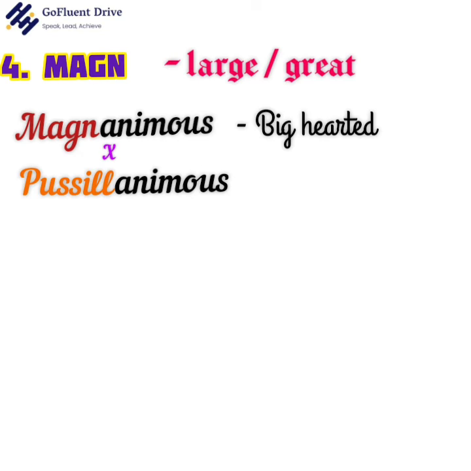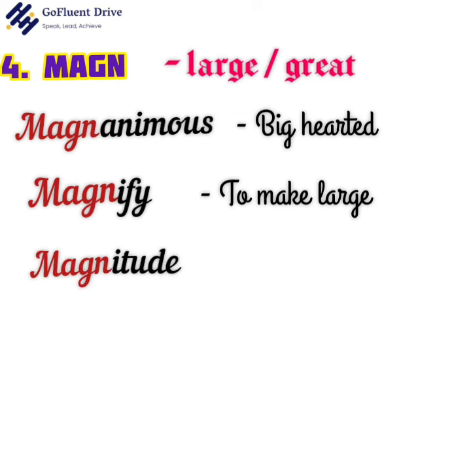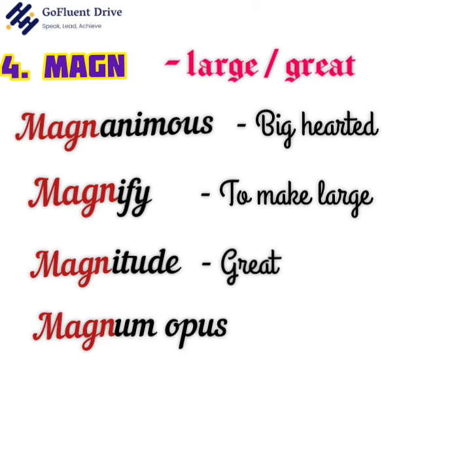Yes, pusillanimous. We know that the root animus means mind or soul, right? And the root pusil means tiny. Thus, pusillanimous is referred to coward or timid people. Alright. Magnify, to make large. Magnitude, which means great. When speaking of celestial objects, the magnitude of a star is how great its brightness is, right? So, magnitude means great.